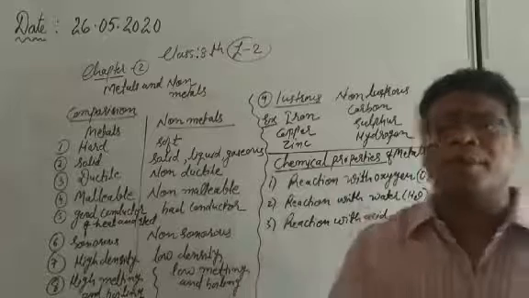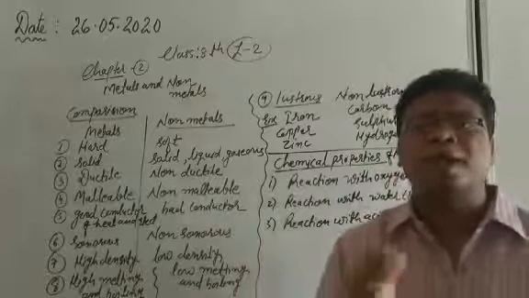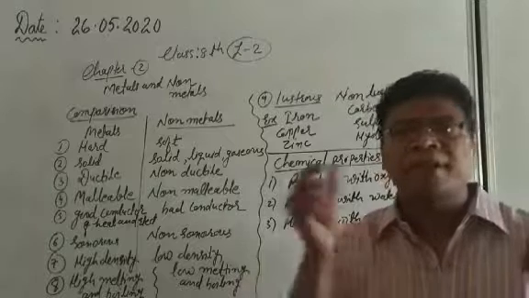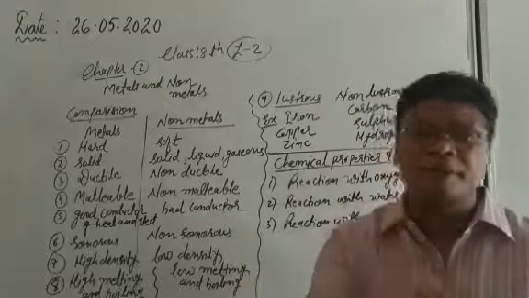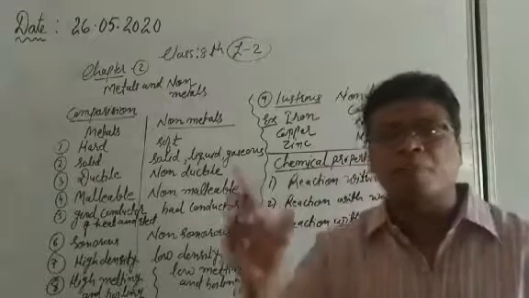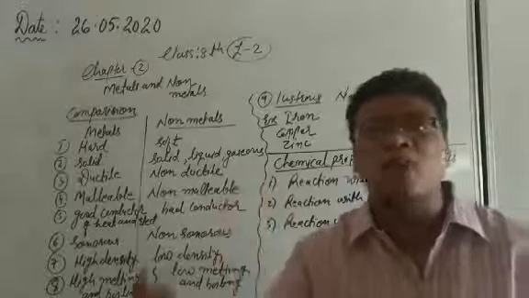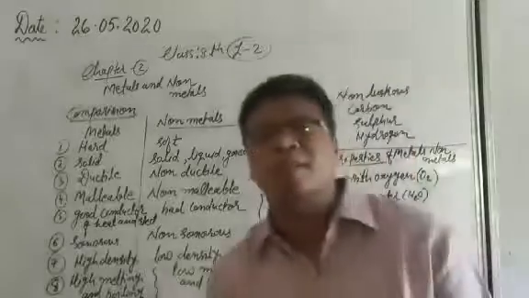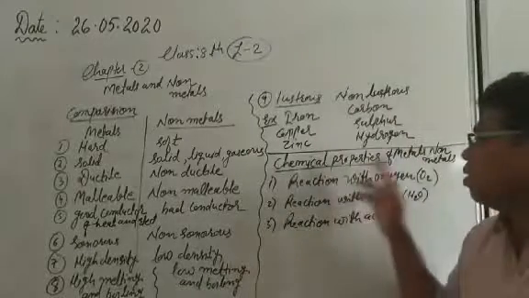When we are talking about the chemical properties, actually we come to the chemical reaction. It means one element will react with another element, and when one element reacts with another element, they make the new compound. So this is known as the chemical properties of metals and non-metals.